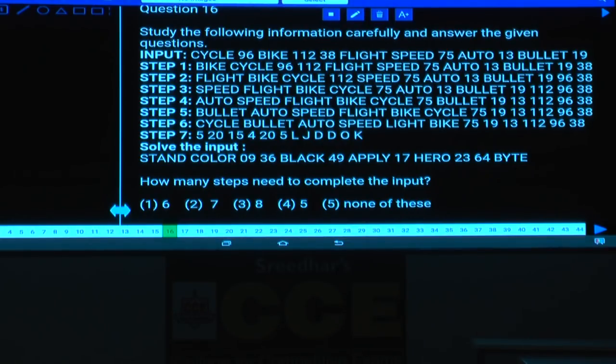Now in this input and output, if you observe here, how many elements are there? 4, 5, 6, 7, 8, 9, 10, 11, 12 elements are there in total. And among these 12 elements, what is the logic here? Cycle, bullet, auto, speed, flight and bike.